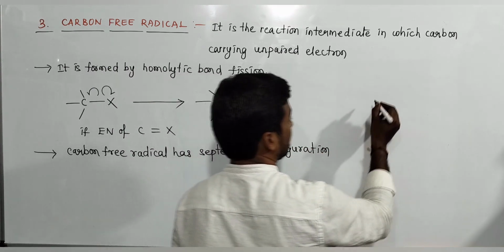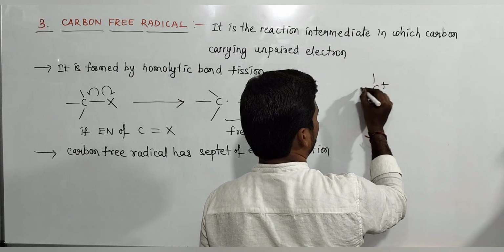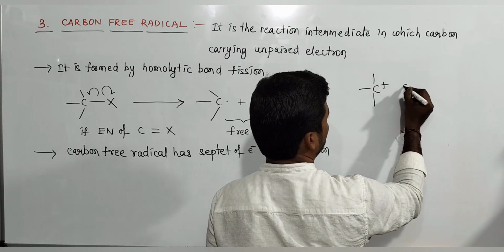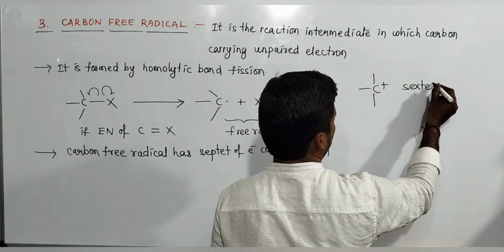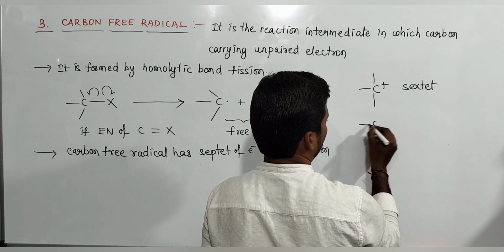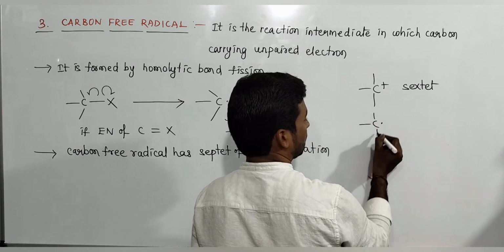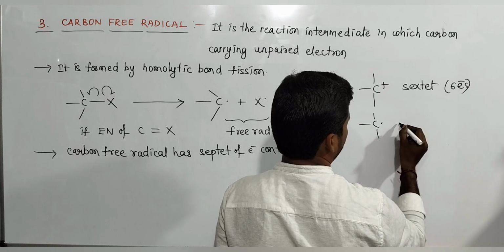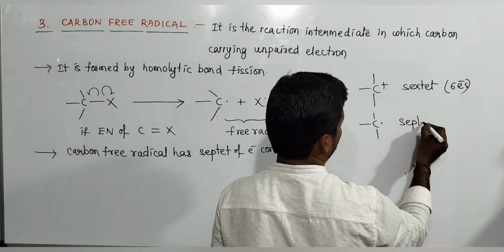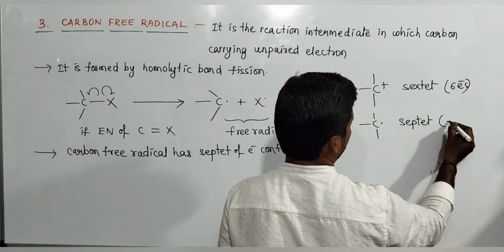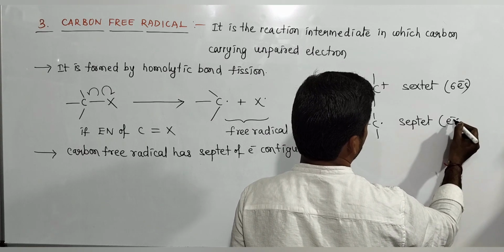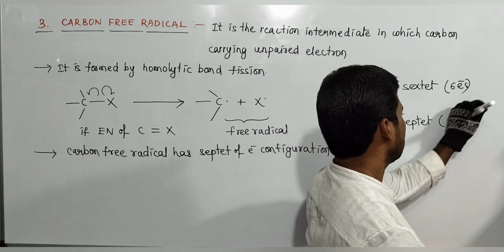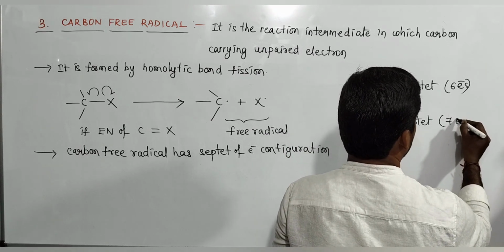So carbocation has 3 bonds, 3 to the 6 electrons, a sextet configuration. Carbon free radical has 3 to the 6 plus 1, 7 electrons. Seven electrons means septet electronic configuration. How many electrons? Septet means having 7 electrons.